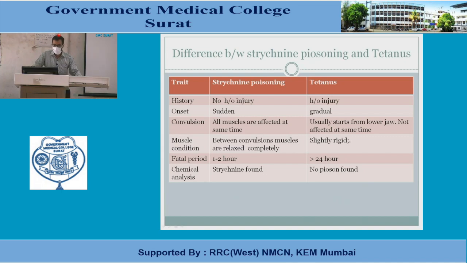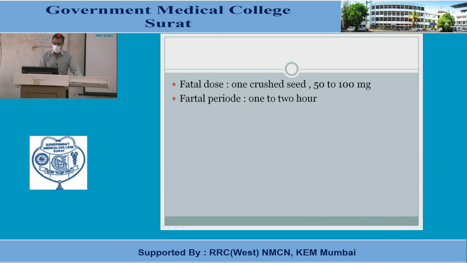Fatal period is about 1 to 2 hours, and in the case of tetanus it will be about 24 hours, more than 24 hours. In the case of chemical analysis of viscera, we can easily find strychnine, but in the case of tetanus, no such poison will be found. Fatal dose: 1 crushed seed or half a crushed seed, containing about 50 to 100 milligrams of strychnine. That is the fatal dose, and the fatal period, if not treated, is 1 to 2 hours.